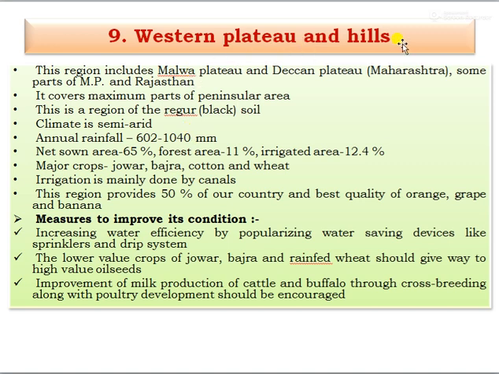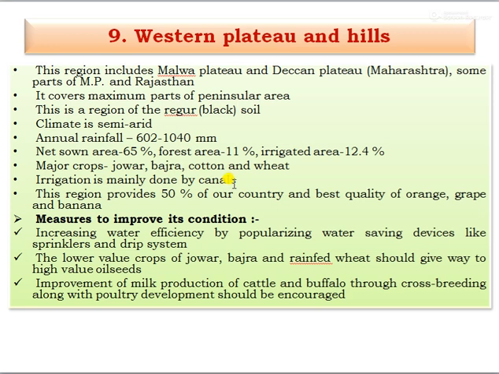Ninth one, that is Western Plateau and Hills. This region includes the Malwa Plateau and Deccan Plateau, that is in Maharashtra, some parts of the Madhya Pradesh and the Rajasthan, and it covers maximum parts of the peninsular area. This region is of the black regur soil, and the climate is semi-arid. Annual rainfall is 602 to 1040 mm. The net sown area, that is 65%, forest area 11%, and irrigated area, that is 12.4%. Major crops like jowar, bajra, cotton, and wheat.